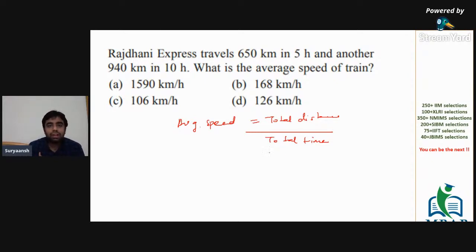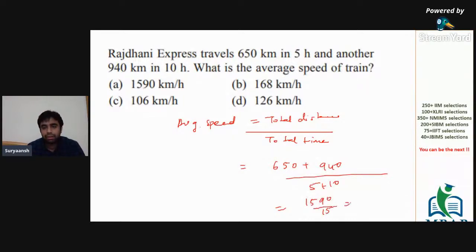In this case, the total distance that Rajdhani Express covers is basically 650 plus 940, divided by 5 plus 10. So 650 plus 940 is 1590, divided by 15. So this comes out to be 106 kilometers. Nothing much to solve in this one. 1590 divided by 15.